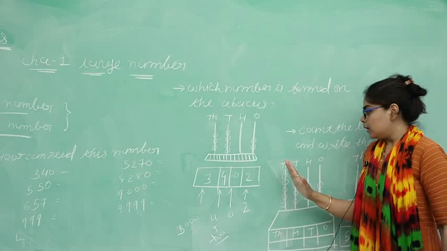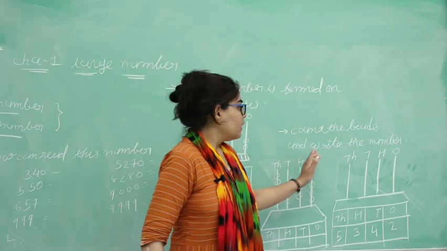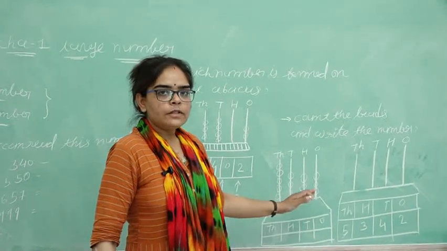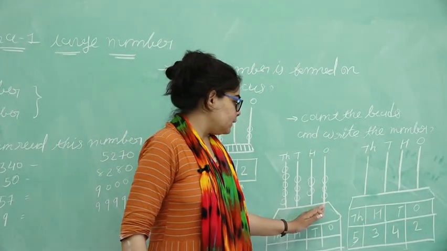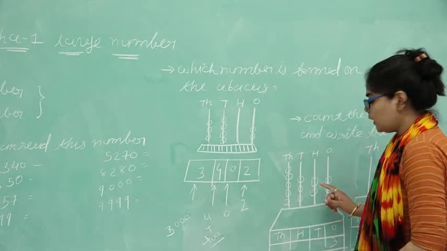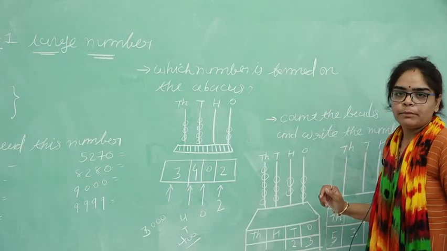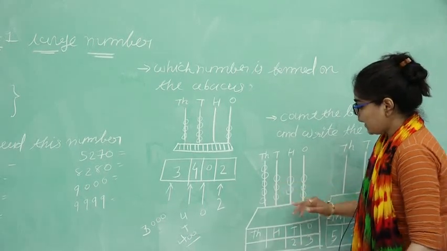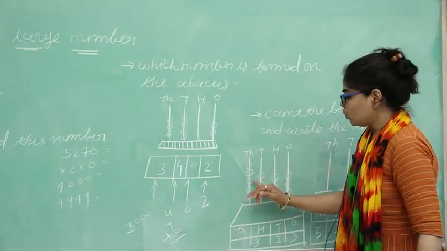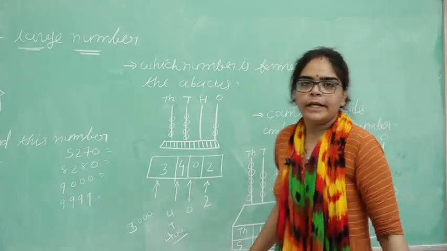Then after that, another example: count the beads and write the numbers. First of all, count all the beads: 1, 2 and 3. Then write 3. Then here 1 and 2 beads are there, that's why we put 2. Then 1, 2 and 3 beads, we put 3. And 1, 2, 3, 4 and 5, 5 beads are there, that's why we put 5.